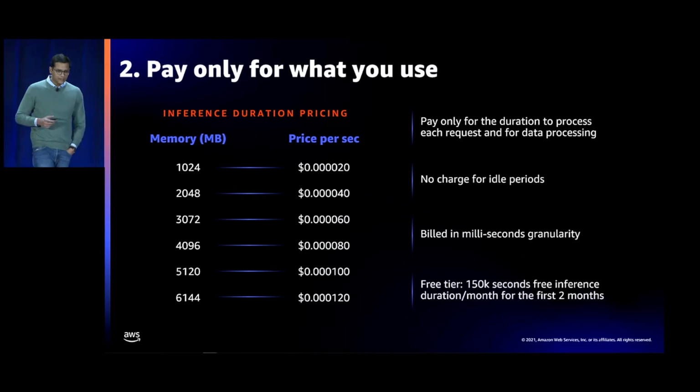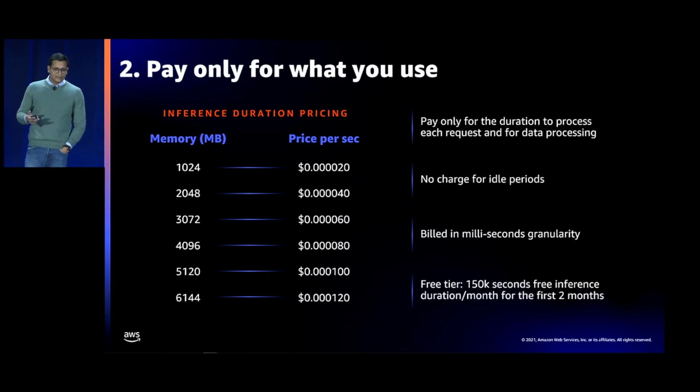The second benefit is you pay only for what you use. The primary dimension for serverless inference is going to be inference duration. By inference duration, what we mean is the amount of compute time it's going to take to process the inference request. And that will depend on the memory configuration that you provide. So for a 1 GB memory, you'll get a certain particular rate, but if you choose 6 GB of memory, in that case, it'll be 6 times that rate. So it'll grow proportional to the amount of memory that you allocate to the endpoint.